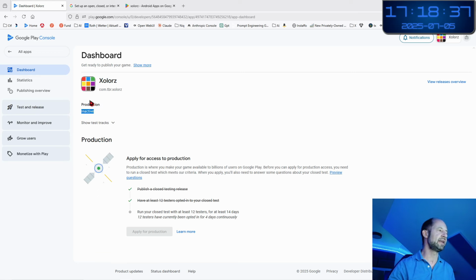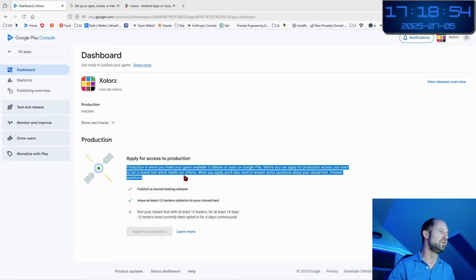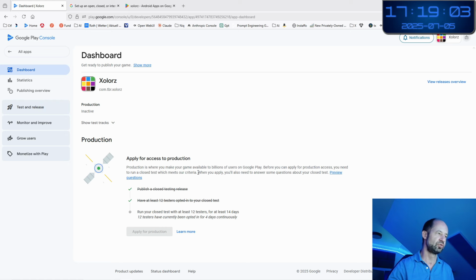The catch is that Google has made a change in its policy: apply for access to production. So let's look together at what is written. Production is where you make your game available to billions of users on Google Play. Before you can apply for production access, you need to run a closed test which meets our criteria. So they have their own criteria and oblige you to do this. When you apply, you will also need to answer some questions about your closed test.